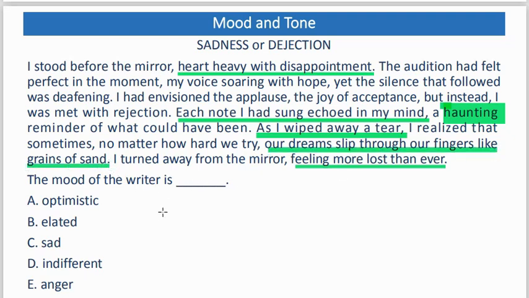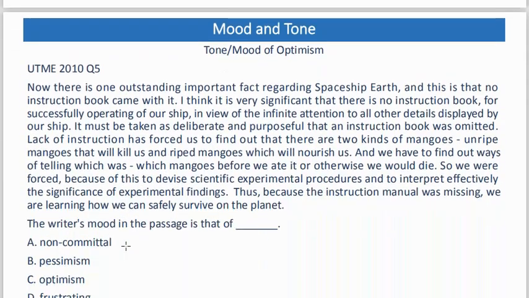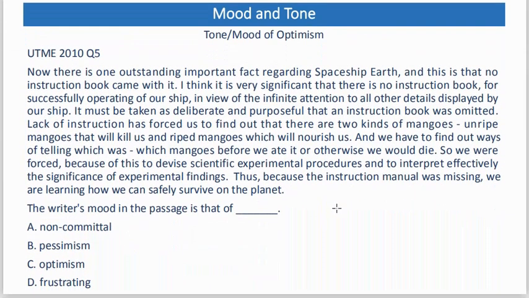So with these pointers, you can see that the mood is not optimistic. The mood is not elated. The mood is not indifferent, and the writer is not angry. The writer is simply sad. Okay, let's check another passage out. Optimism means hopeful of favorable outcome, usually from challenges. So whenever a writer discusses a challenge and expresses hope or a process of surviving the challenge, it is an optimistic view. Let's see this passage, UTME 2010.